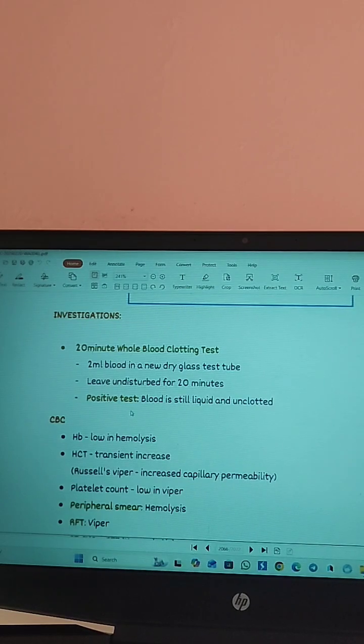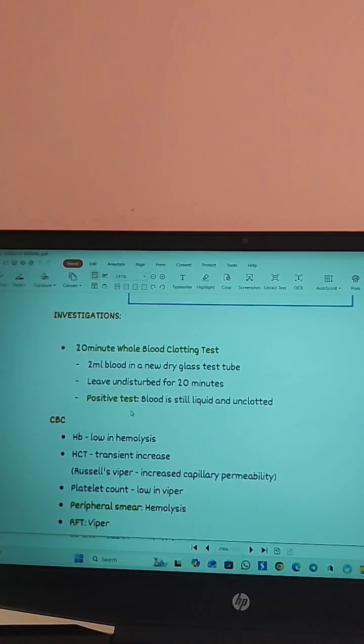And if it is a positive test, how can we say it is a positive test? Here the blood is still liquid and unclotted. While we are looking at the blood after 20 minutes, if the blood is still liquid and unclotted, then we will say it is a positive test. So this is the 20-minute whole blood clotting test. That is the first investigation you will be doing.